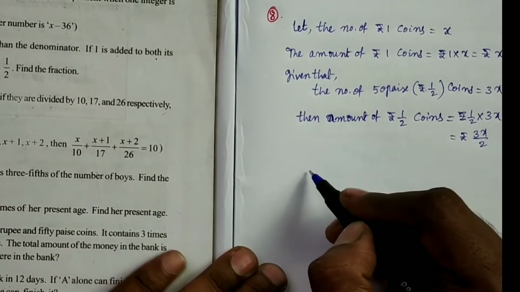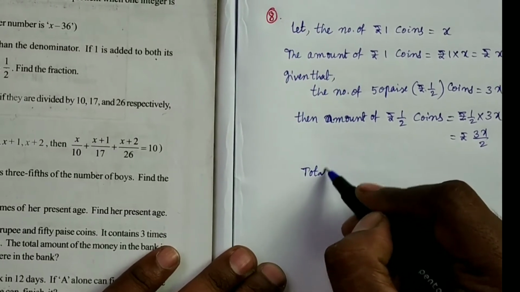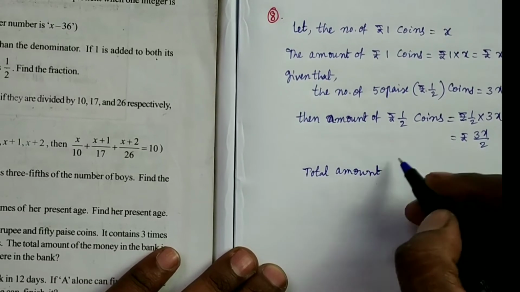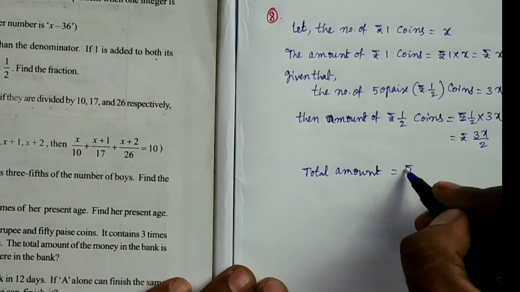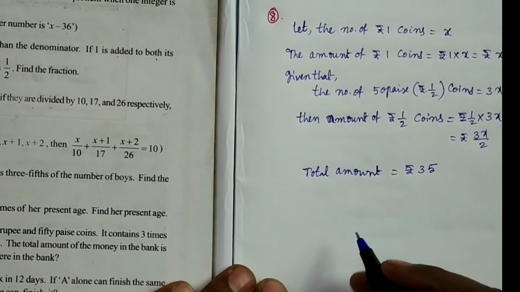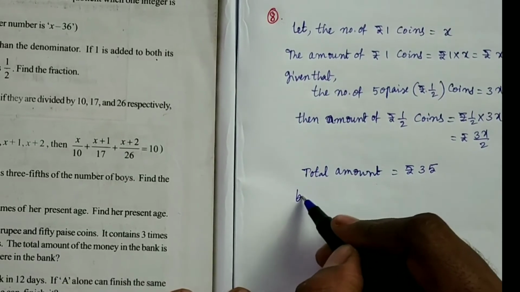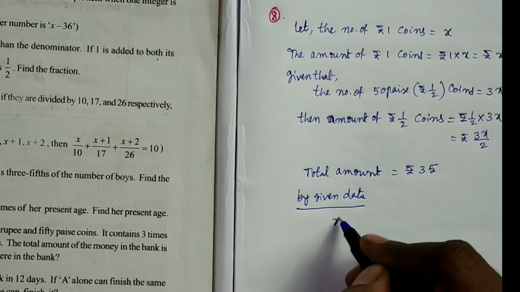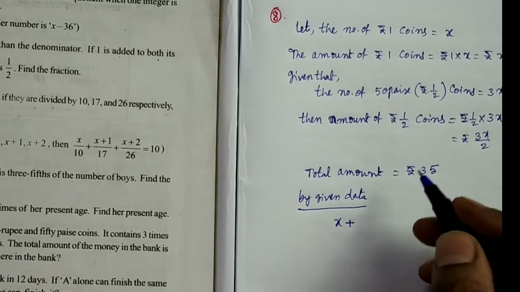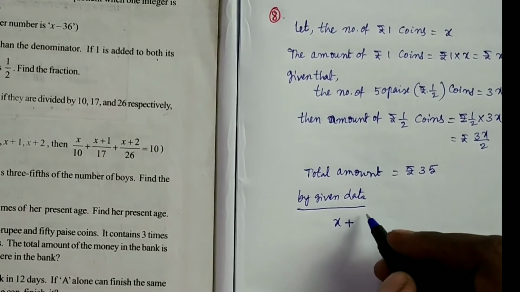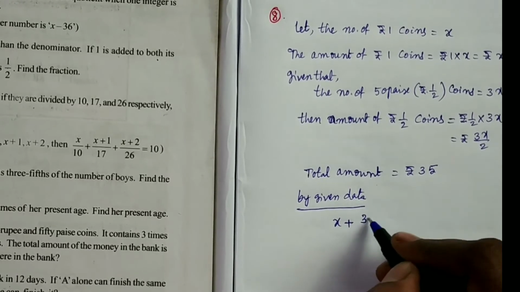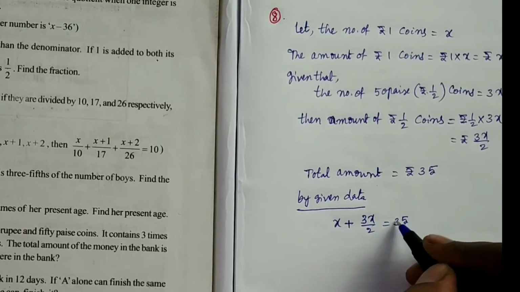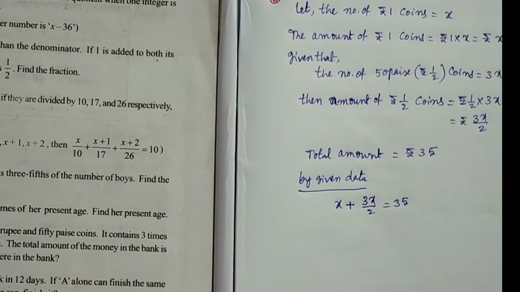The total amount in the kiddie bank is rupees 35. So by given data, the amount of 1 rupee coins is rupees x plus the amount of 50 paise coins, 3x by 2, and the total amount is 35 rupees. So this is the equation.